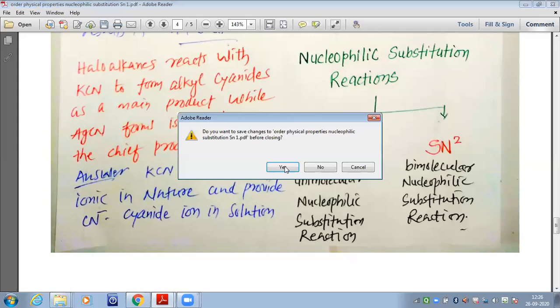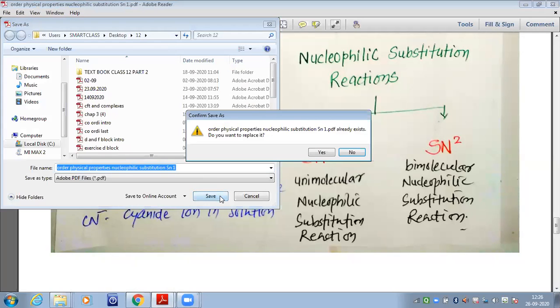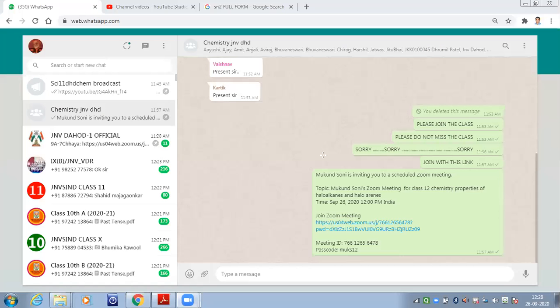What is the full form of SN1? What is the full form of SN2? Please, all of you, my dear students. SN1 is unimolecular nucleophilic substitution.